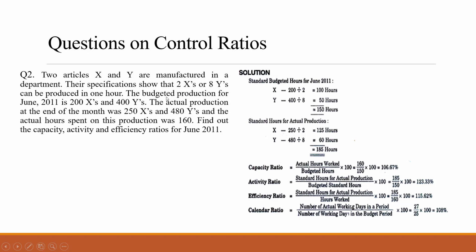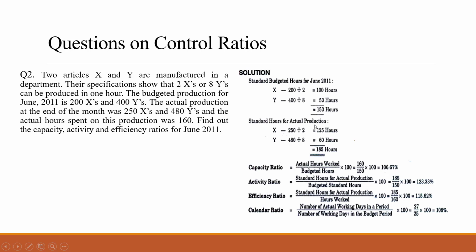Standard budgeted. When you see this word budgeted production, okay, this is the budgeted hours they are saying. 200 units of X and 400 units of Y, and within 1 hour how much they take? For X 2 units they can produce, and for Y only 8 can be produced, right? So 200 divided by 2 for X category, we are getting 100 hours. Then Y category is 400 divided by 8, we are getting 50 hours. That means the total of both these items, the standard budgeted hours is 150 hours.